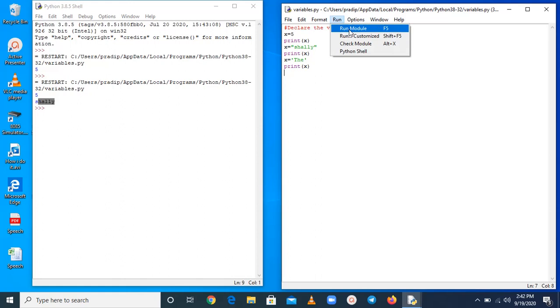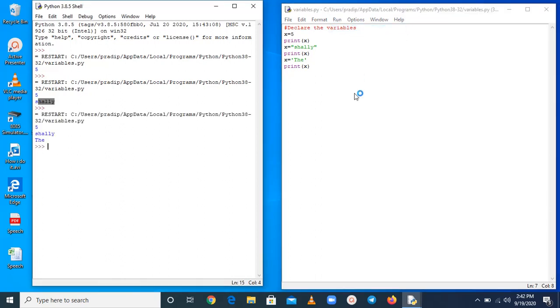Please, without saving, don't run your program. If you do, you are not going to get your output. So, here you can see you can declare a string like this, also there is no issue. So, this is about how you can declare and how you can use variables.